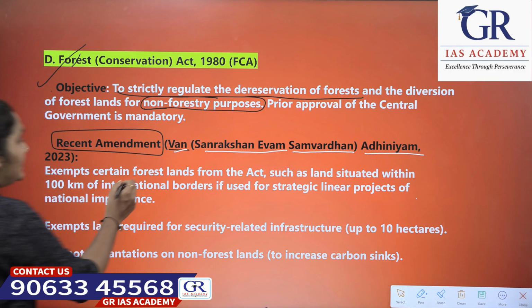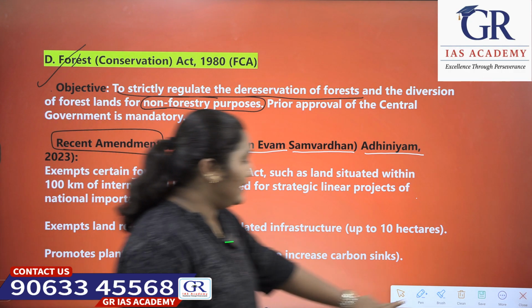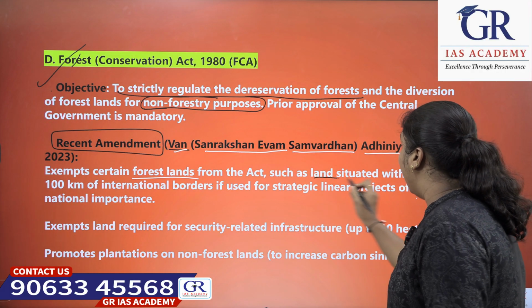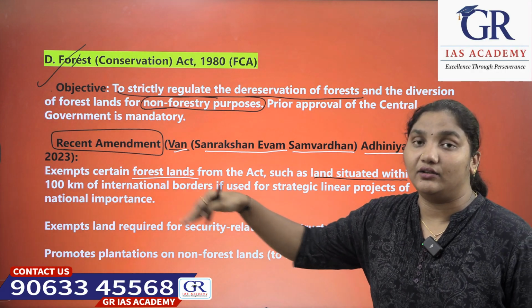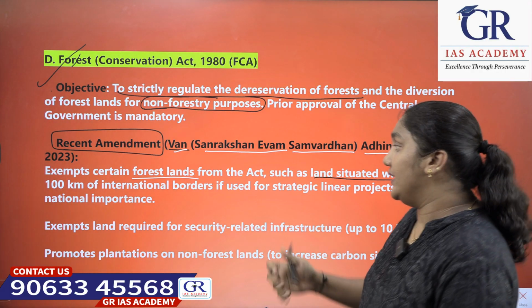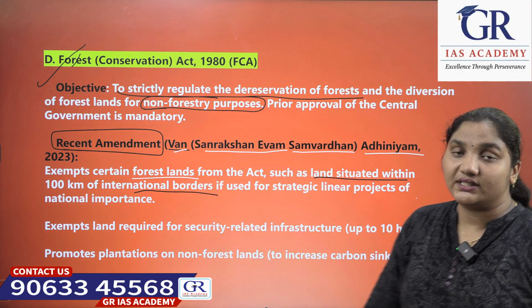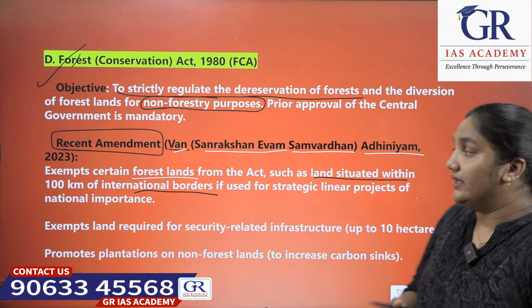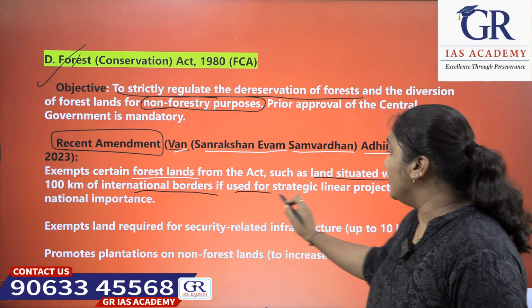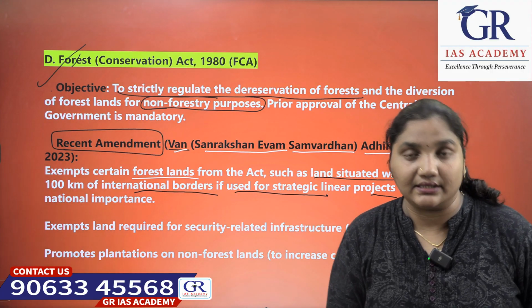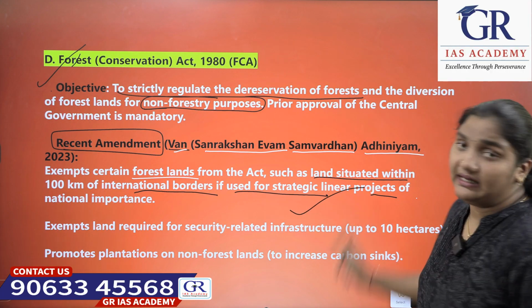It exempts certain forest lands from the act, such as lands situated within 100 kilometers of international borders, if used for strategic linear projects of national importance. Okay, this is the one exemption.